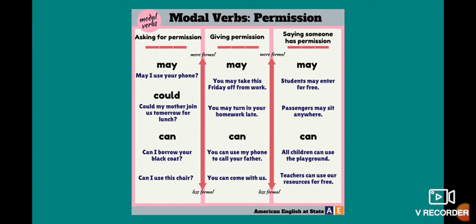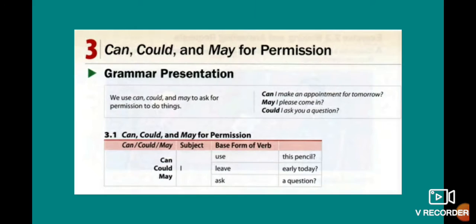Okay, let's continue. In that part, we analyze every part of this request. We can use can, could, and may to ask for permission to do things. Can I make an appointment for tomorrow? May I please come in? Could I ask you a question? So what is the difference? The first one, can, is informal. May is polite, and could is formal.